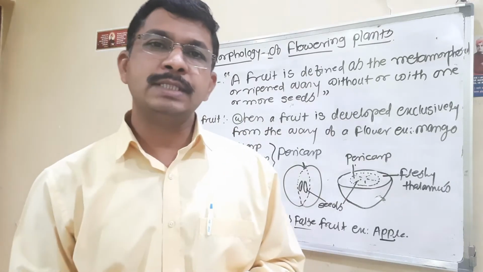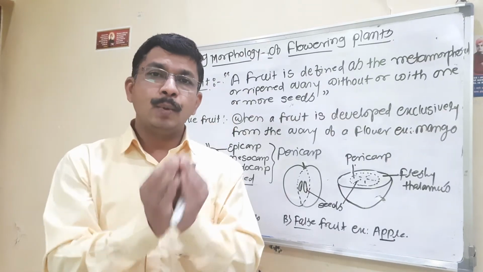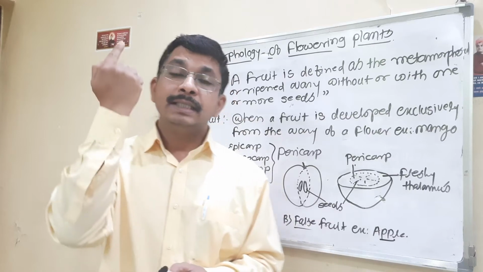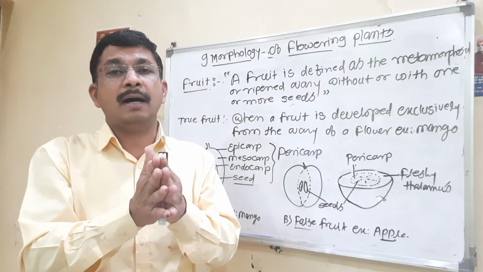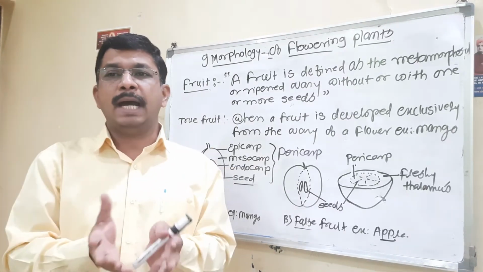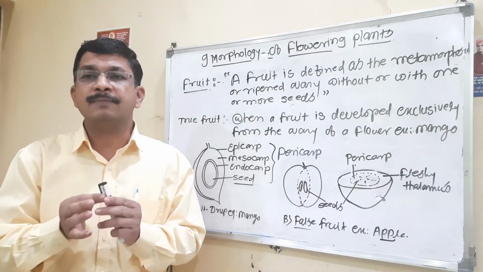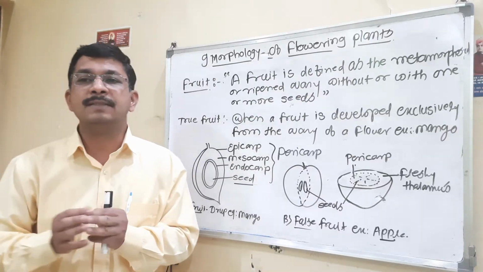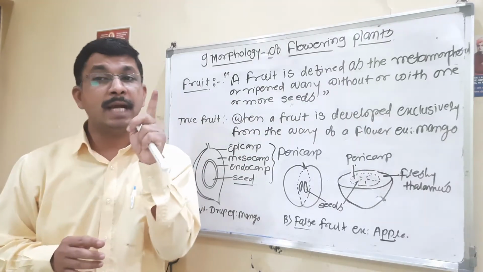Then there are fruits from many ovaries of many flowers, but of one inflorescence. In the previous lecture we discussed the inflorescence. An inflorescence is a bunch of flowers present on a single axis. The flowers are fertilized at the same time, and the resulting fruit is called a composite fruit, developed from one inflorescence.